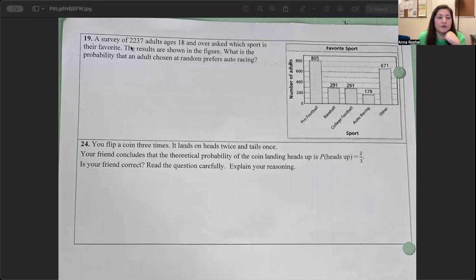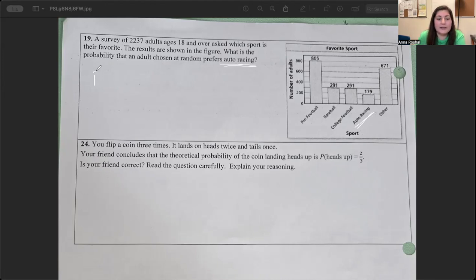So a survey of 2,237 adults ages 18 and over asked which sport is their favorite. The result is shown in the figure. What is the probability that an adult chosen at random prefers auto racing? So right away, I'm going to go in and look for auto racing.